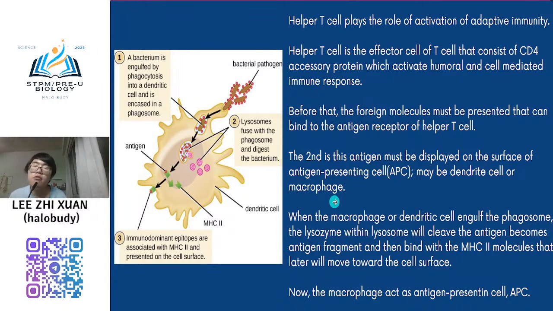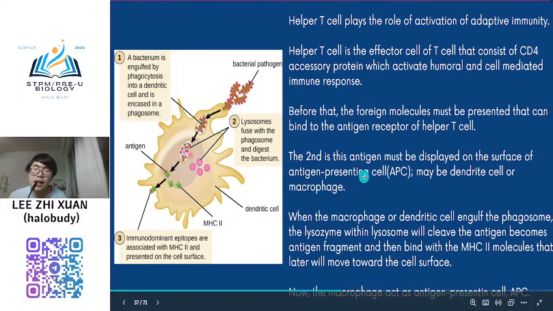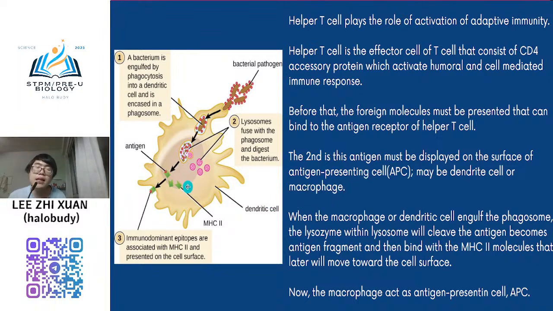If you still remember from SPM, recap phagocytosis. Macrophage plays a role in the second line of defense, and it undergoes phagocytosis to engulf bacteria, which is one of its functions. Another function of the macrophage in the adaptive immune response is that it can act as an antigen presenting cell. This term, antigen presenting, means that it will present the antigen, show the antigen at the surface of the cell, like this.